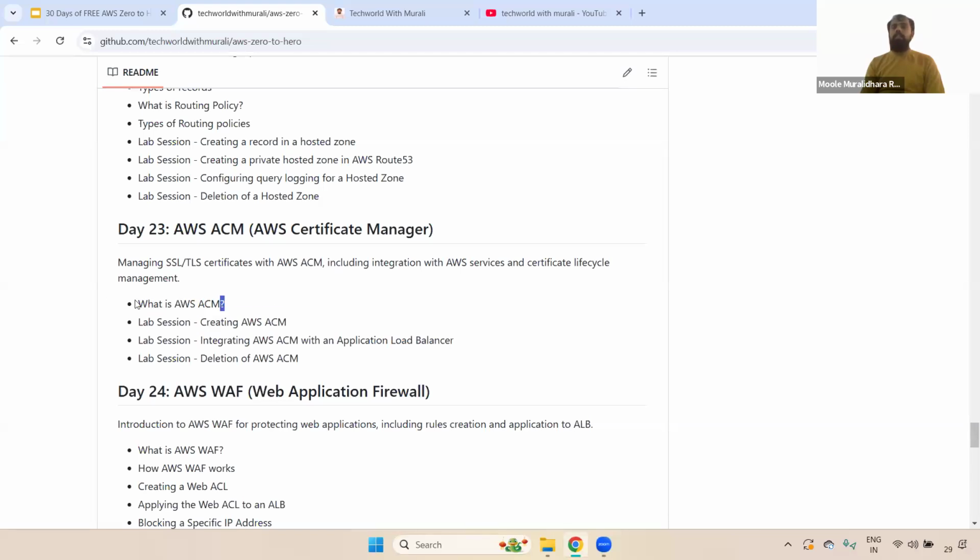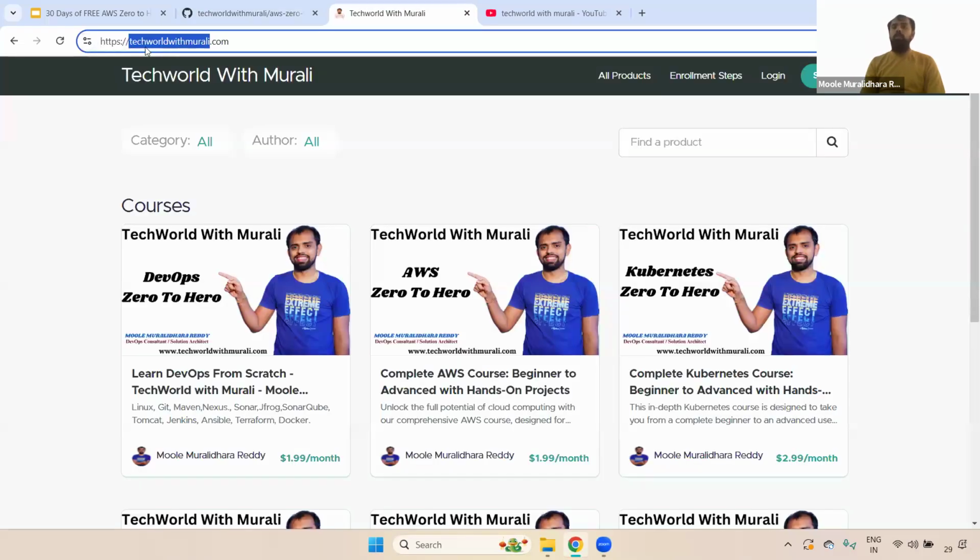Clear, right? Here we discussed what ACM is, the benefits of using ACM, how we create it, and how we integrate ACM with the application load balancer. In the example I showcased with the application load balancer, we can then access using HTTPS. If you remember, technologymurali.com shows HTTPS, which means more secure.